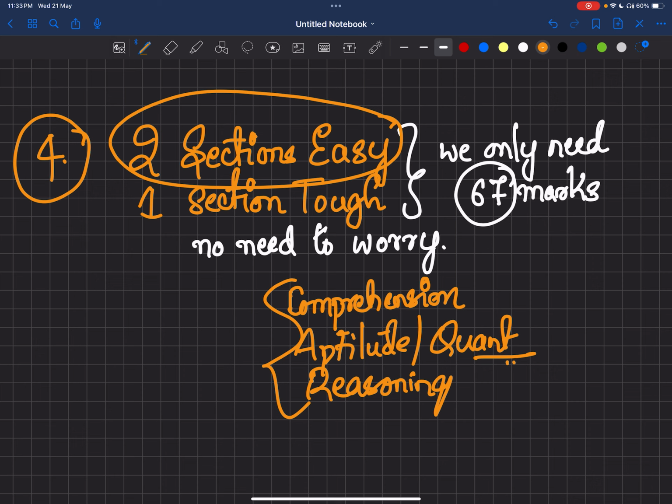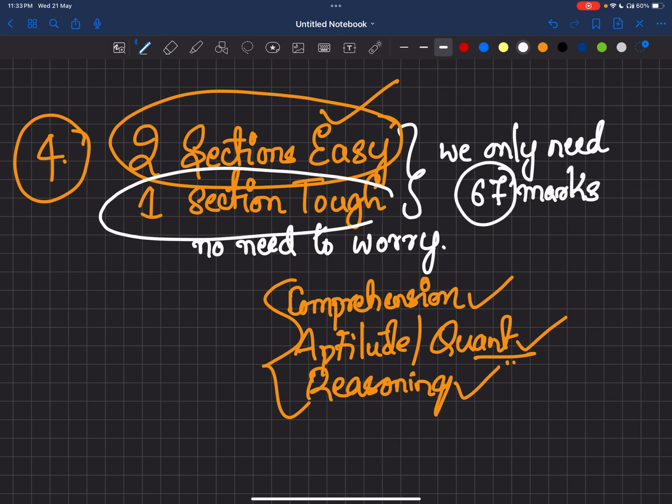Sometimes we may feel that I don't know comprehension or I don't know reasoning, but when UPSC makes it easy, you need to have some basic knowledge of reasoning, comprehension, and quant, so that we focus more on the easy part and capitalize on a few questions in the tougher section.